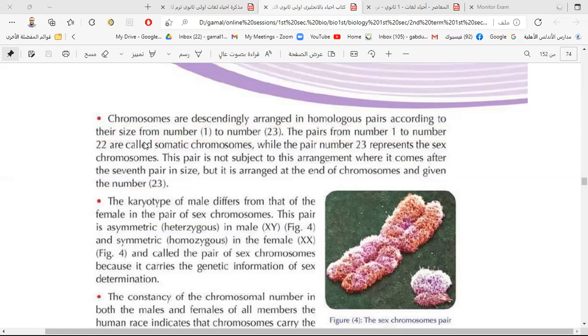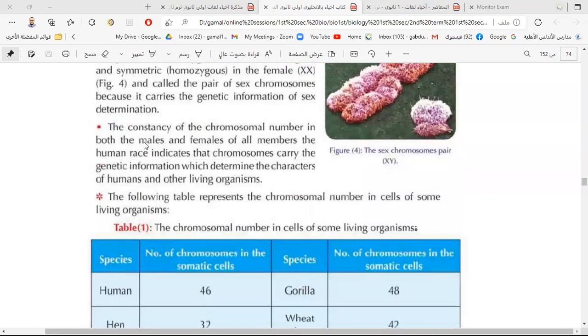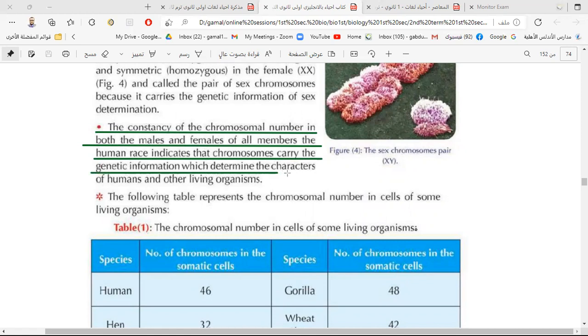The constancy of the chromosomal number. The constancy of the chromosomal number in both the male and the female of all members of the human race indicates that the chromosomes carry genetic information which determines the characters of the human and other living organisms. The human has 46 chromosomes, and this number doesn't change from one generation to another.